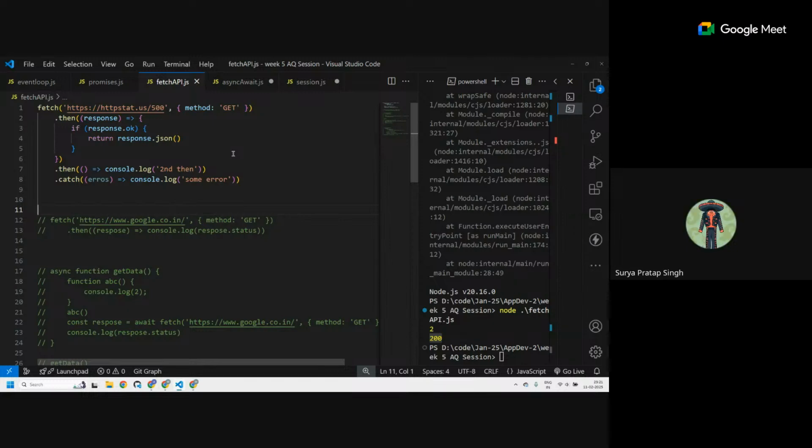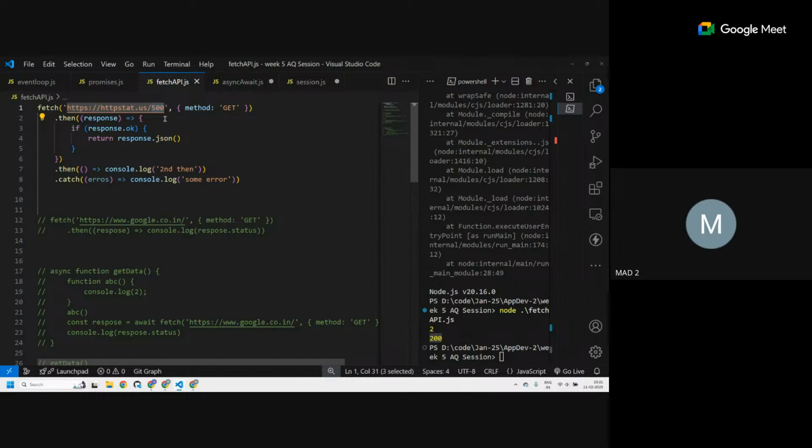Sir, if a status code is 200, then both thens will run. If a status code is other than 200, then catch will run. Are you sure? Are we getting an error or not? Is a status 500 considered an error or not? No, it is not. So it is not considered an error. That's why it will still go in the first dot then.